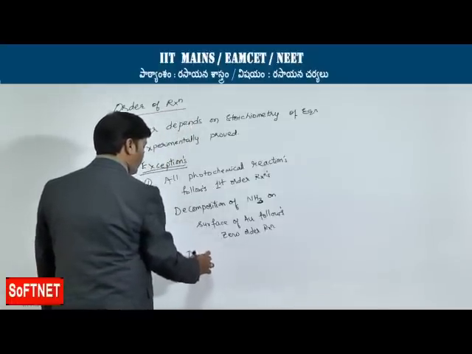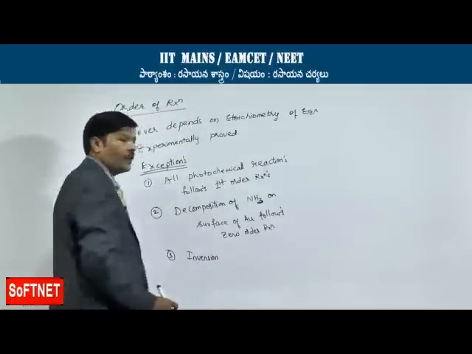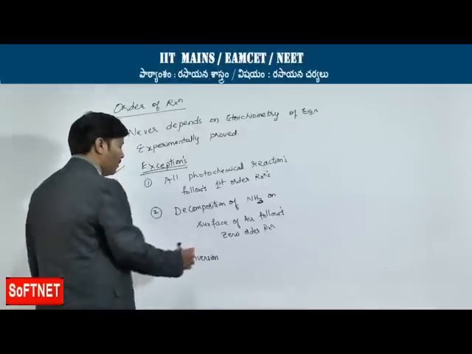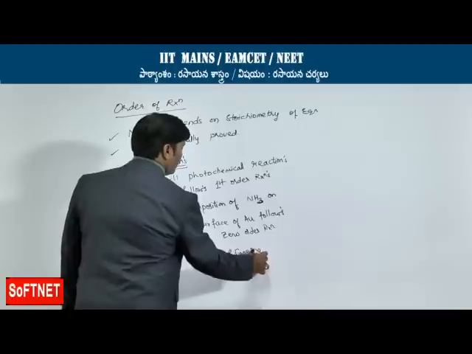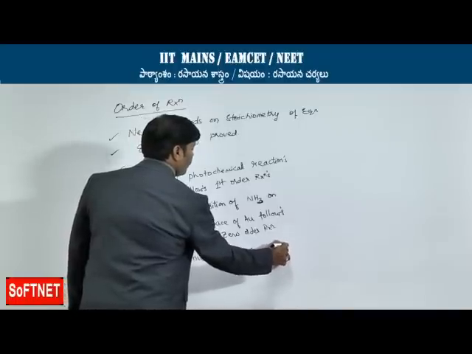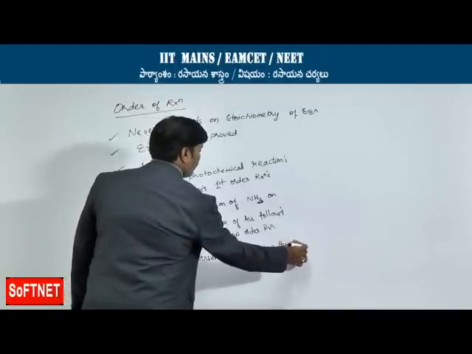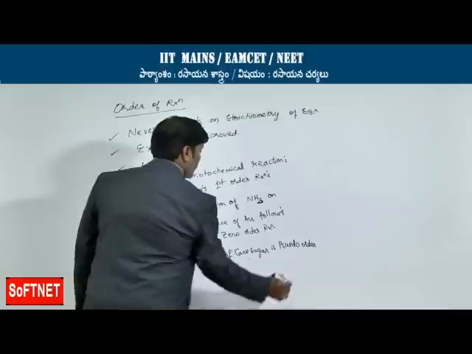Inversion of cane sugar is a pseudo order reaction.